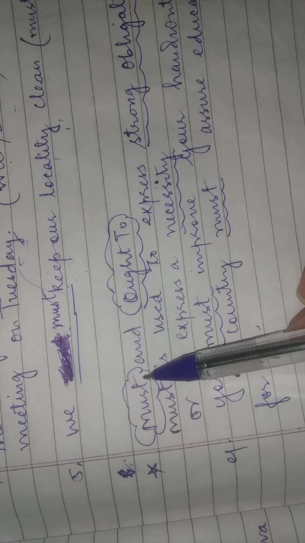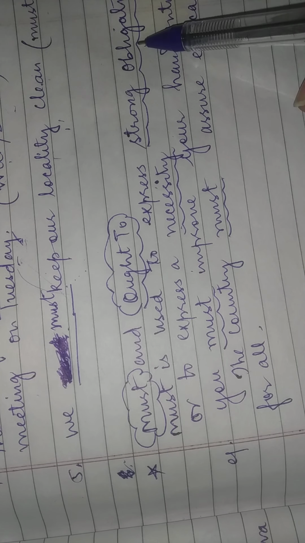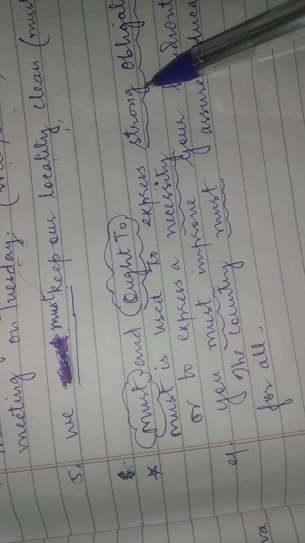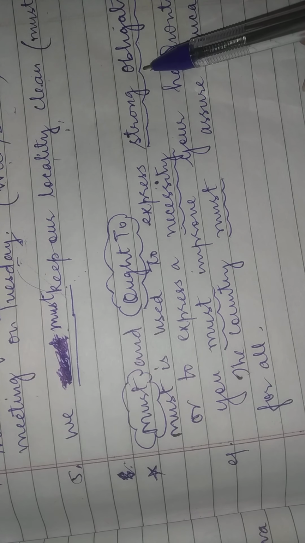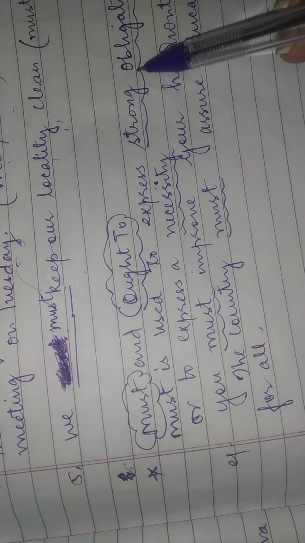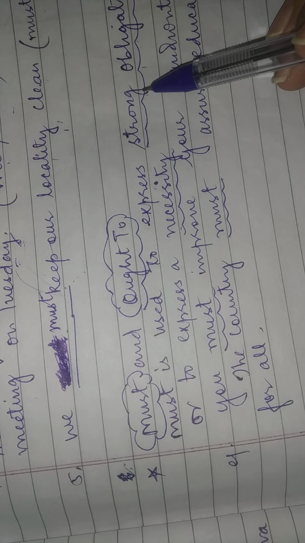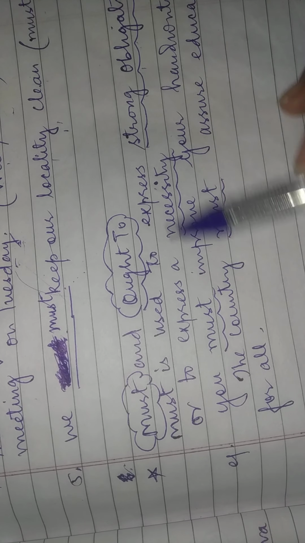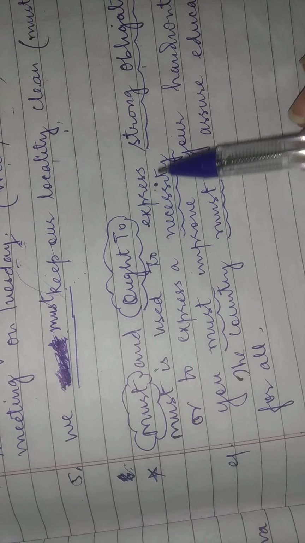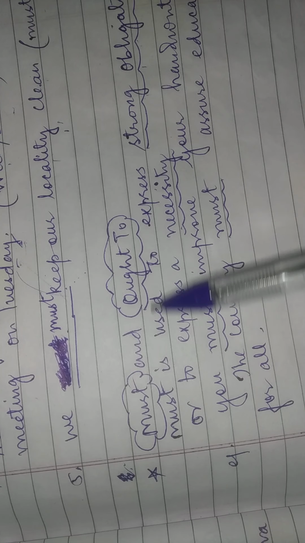So I want to tell you where must and ought to are used. Must is used to express a strong obligation or to express a necessity. When you have some strong obligation, you have to do this, you should do this. That's a strong obligation, it means you are obliged. आपको ये करना चाहिए. और to express a necessity means जहाँ पे आपको बहुत ज़्यादा ज़रूरत है करने की वो चीज़. So there we use must.